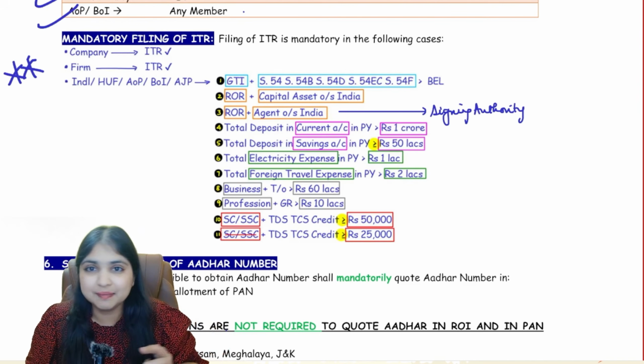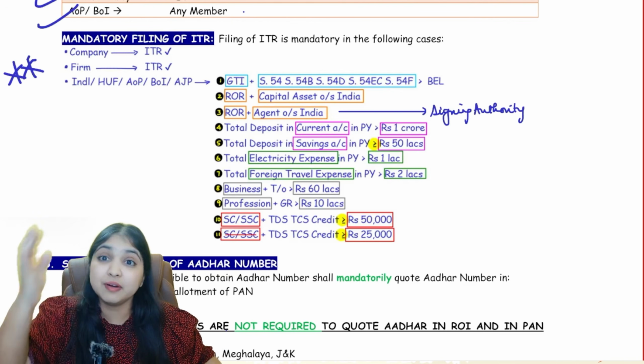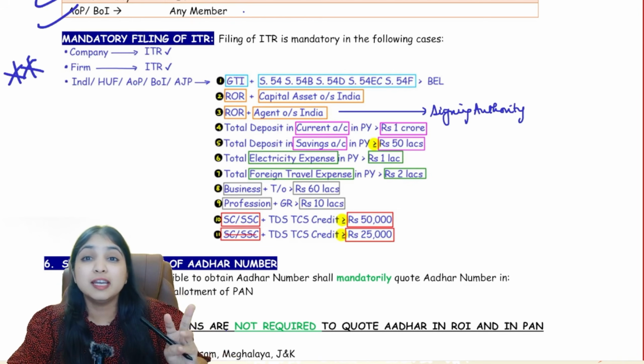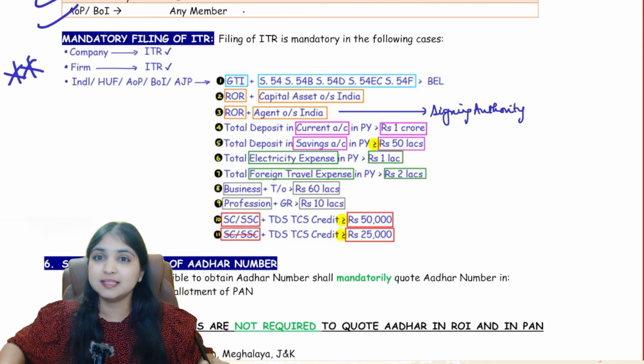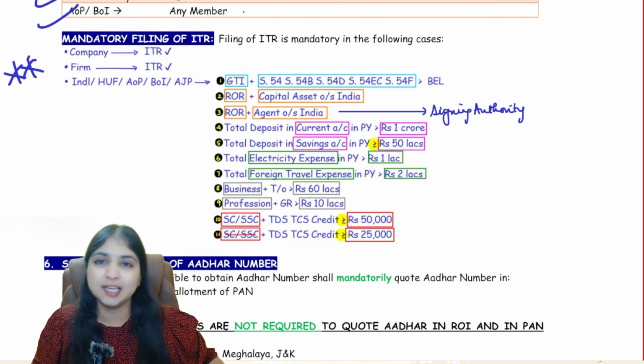See guys, company, you will not check all this. Firm, you will not check all this. Every company, every firm has to file ITR. This checking of 11 situations is only for individual, HUF, AOP, BOI, AJP. So if they ask you a question whether assessee has to file ITR or not, you will think about all the 11 situations, only then you will conclude.